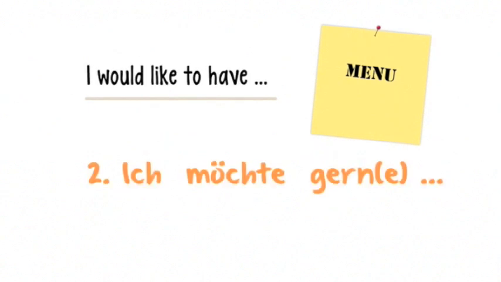Let's have a look at the second option. You can also say ich möchte gerne or ich möchte gern. Ich means I, and möchte gerne or möchte gern is would like to have.